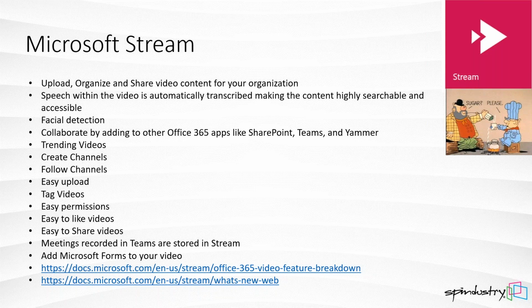Really, really nice. I gave you 2 links for this because some of you are still using Office 365 Video, which is called Hub, and there's a feature breakdown if you're deciding whether you should switch or not. There's a feature breakdown comparing Stream and Office 365 Video, and it'll show you what's not coming to Office 365 Video, what's coming in the future for Stream, and what's going to end up in both and what's not.